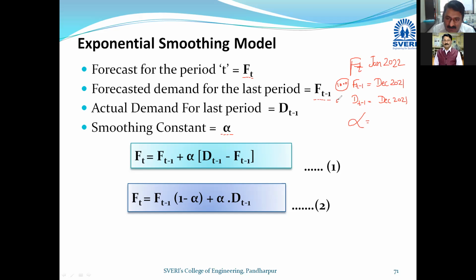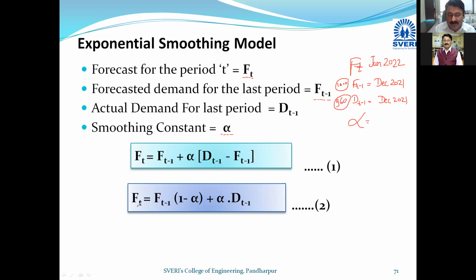I assume that the actual is 960. So you can just put it in the formula: FT is equal to FT minus 1, the forecasted demand for the last period, plus alpha, into bracket, alpha being the smoothing constant, DT minus 1 minus FT minus 1.